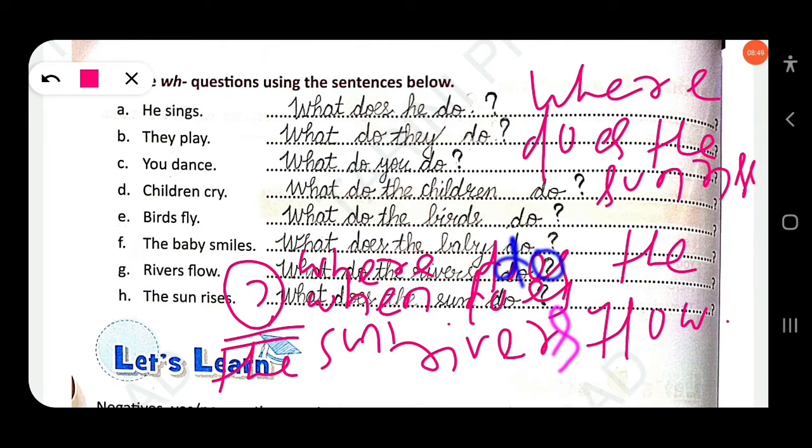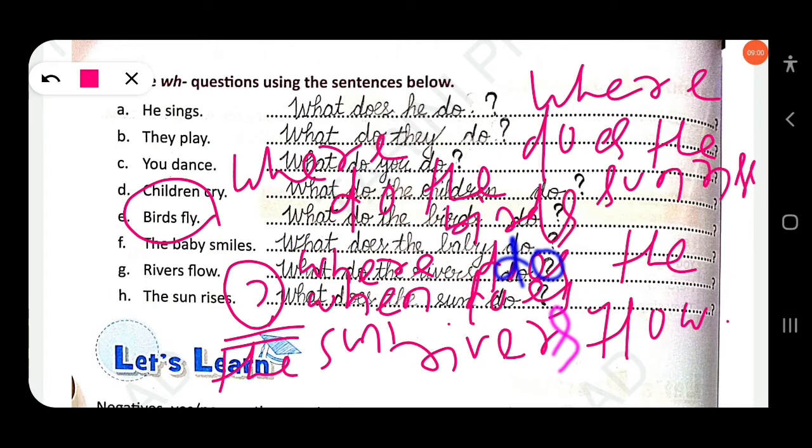Clear? So similarly, birds fly. Where do the birds fly? Okay. So you can use what, where or when. As you know, there is no extra information given. He sings a song. What does he sing? They play cricket. What do they play? So you know there is no extra information given. You dance in the hall. Where do you dance? Clear?